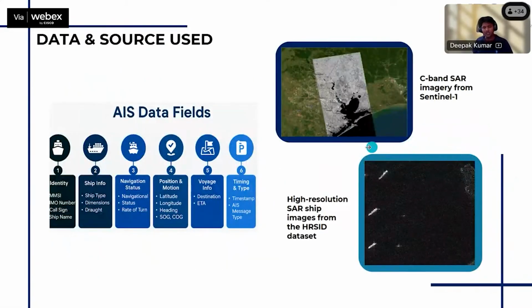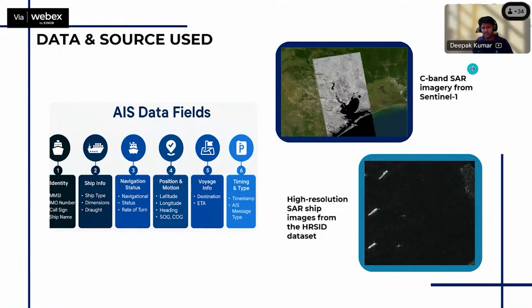The data we will need here is the AIS data. AIS data has a lot of information: the identity of the ship, its dimensions, navigation, where it is heading, where it is located, latitude and longitude, and the time step, meaning when it is situated at that position. These are the data provided by AIS.